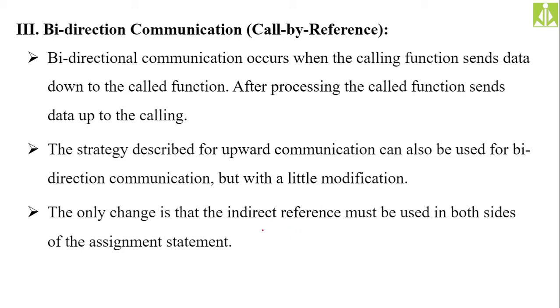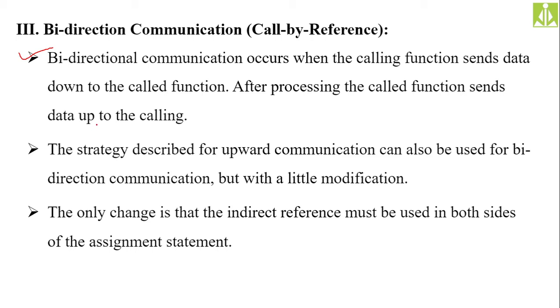In both the ways, in both the directions, the communication is taking place over here. That's the reason we are calling this the bidirectional communication. It is a mixture of both, that is upward and downward. If you combine those two, you will get the bidirectional.